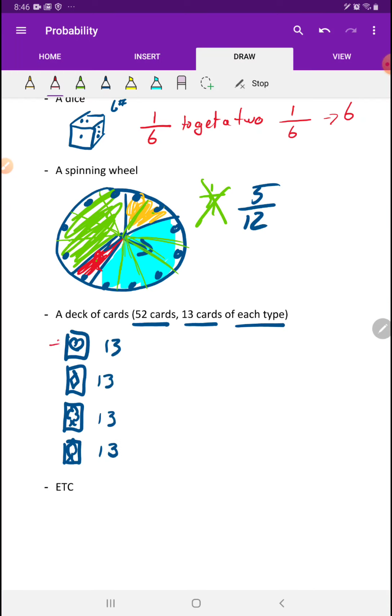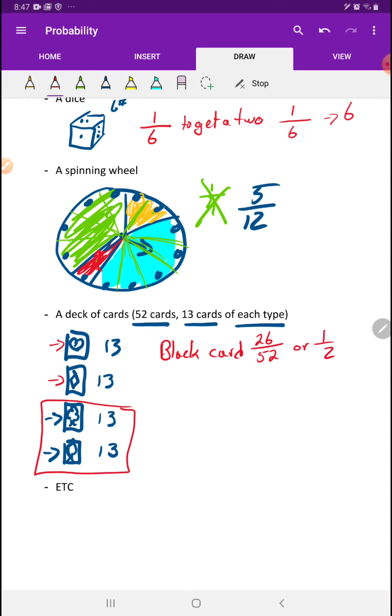But we also know that these two are red and these two are black. So when we're talking about probability, we have all sorts of possibilities. To get a black card would be 26 out of 52, or 1/2, because all of this is black. So we have to go 13 plus 13 is 26. Our total number of cards is 52. So that's a black card.